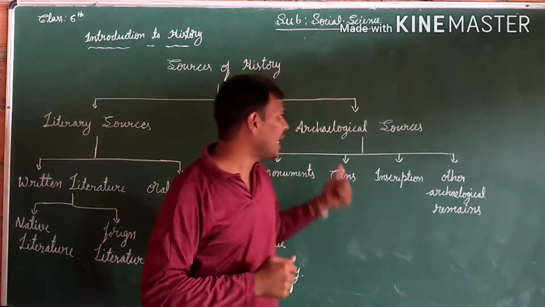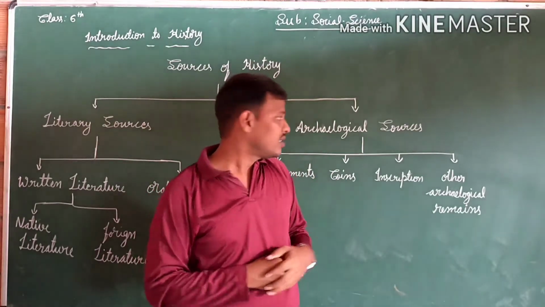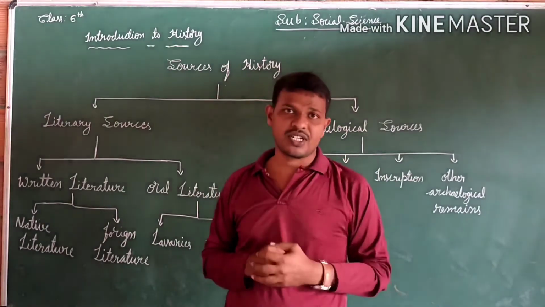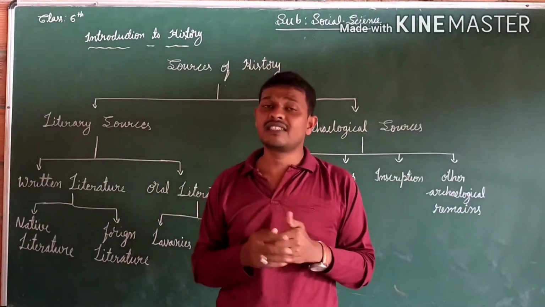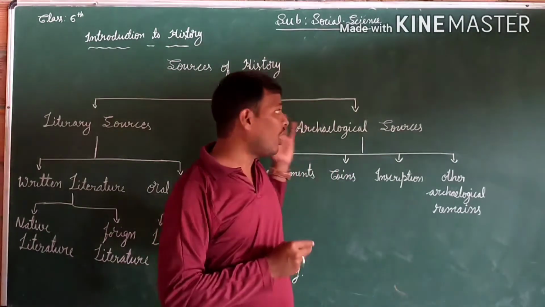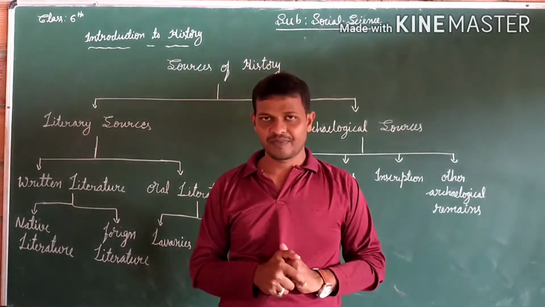Then we learned about the archaeological sources. Other archaeological tools are the trowel, brushes, and wooden needles. These things help us to know about the history. These sources are very helpful to learn about the history.